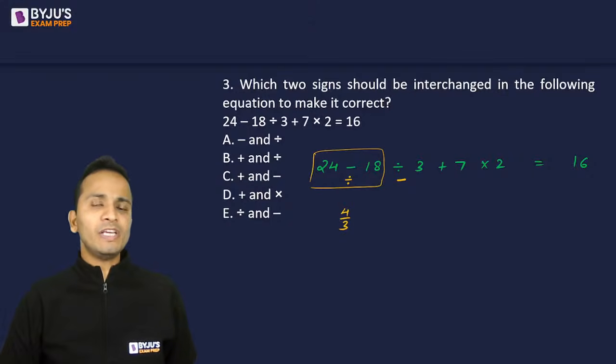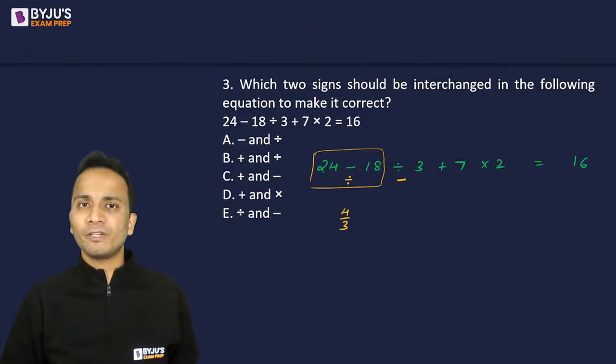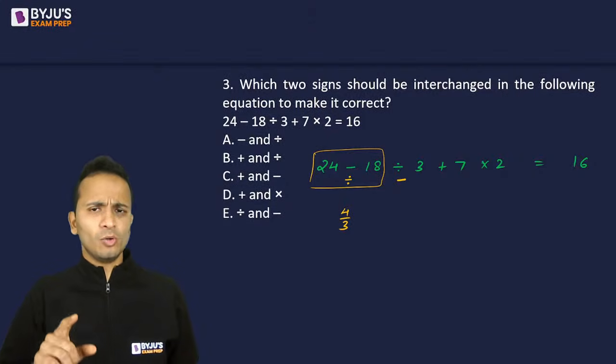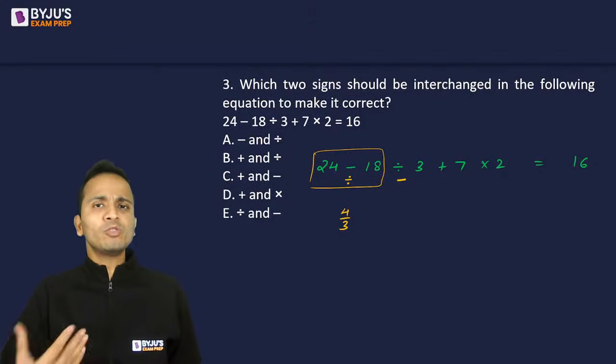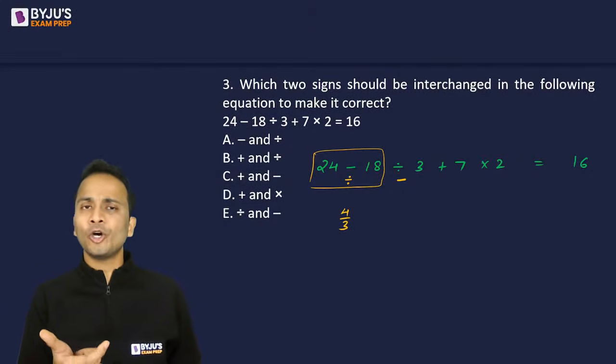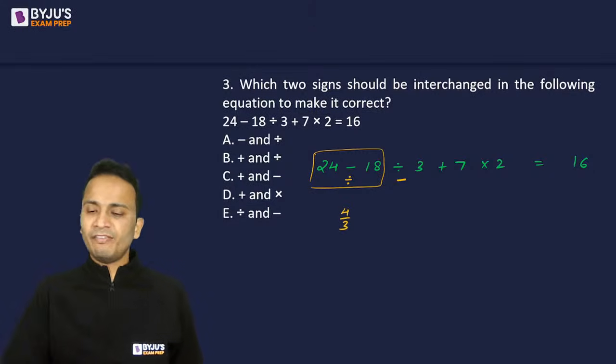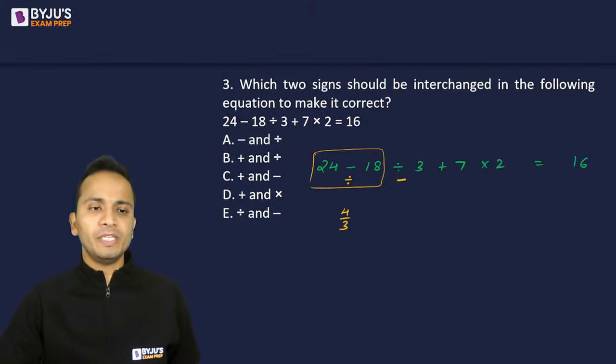But on the right hand side we have 16, so there is no need to evaluate it further. एक चीज understand करो, 24 divided by 18 will introduce a fraction which will remain in this expression on the left hand side. On the right hand side I have an integer, so definitely option A cannot be the answer.